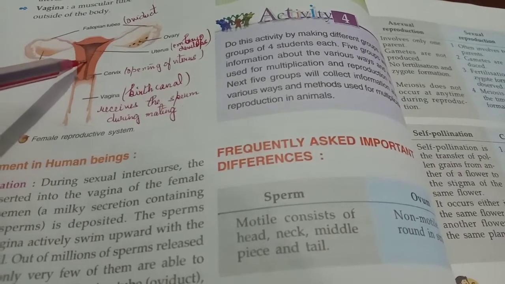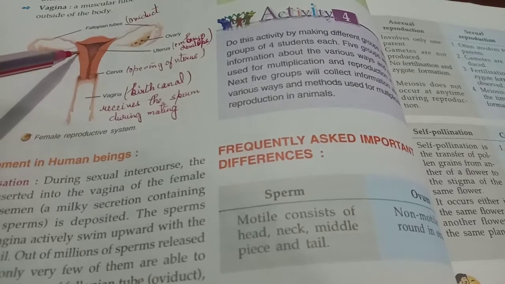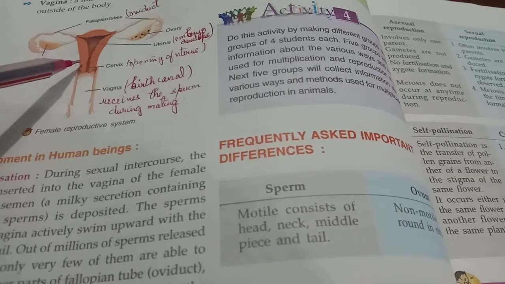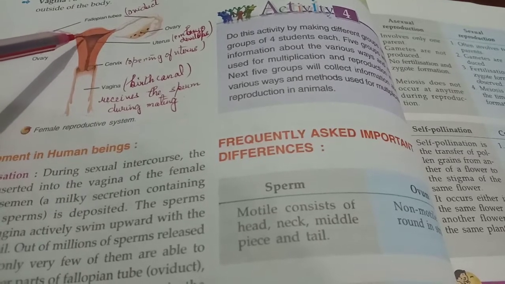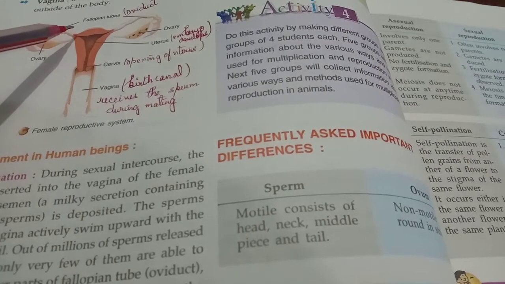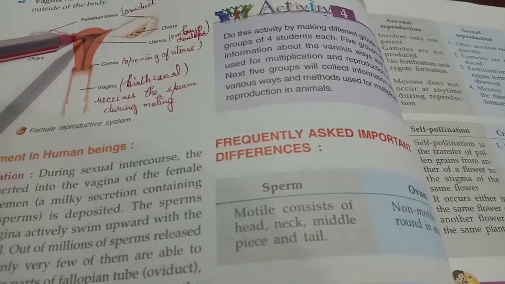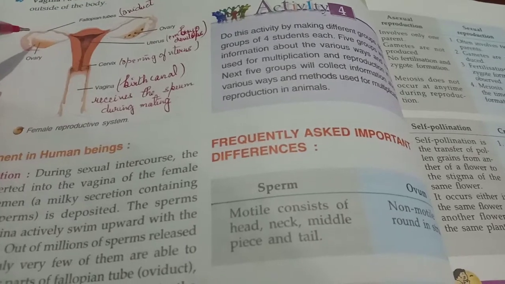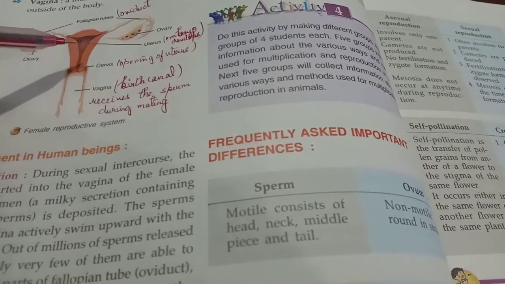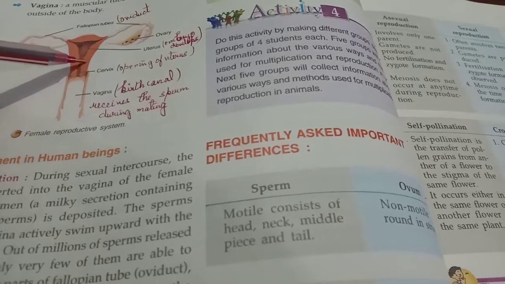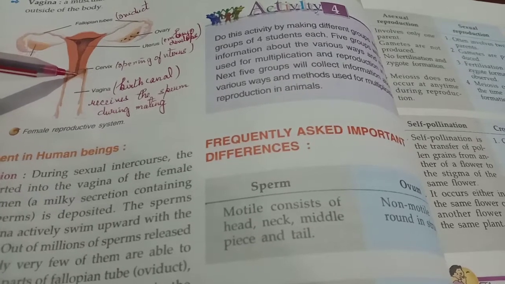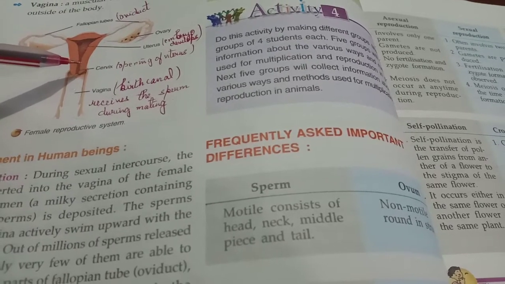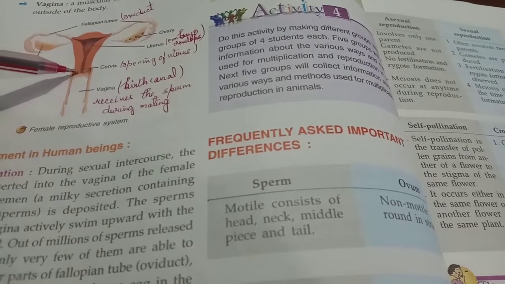Now this pear-shaped bag is also called the womb, W-O-M-B, or uterus, where after fertilization the male gamete sperm and the female gamete egg form an embryo and the development takes place here. Got it? If fertilization has occurred. Now this leads to the opening of the uterus, which is called the cervix, which is a ring of muscles at the neck of the uterus.